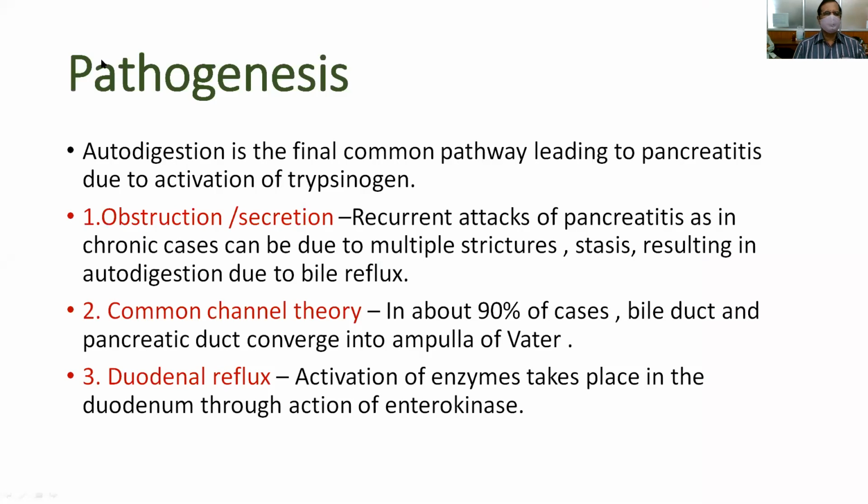And coming to the pathogenesis, autodigestion is the final common pathway leading to acute pancreatitis, caused by activation of trypsinogen. So what are the theories of pathogenesis? These are the theories that may be responsible for causing acute pancreatitis. Number one is obstruction and secretion.